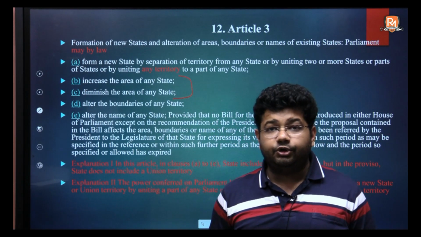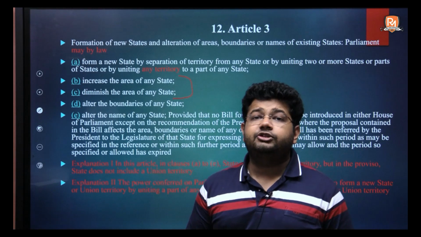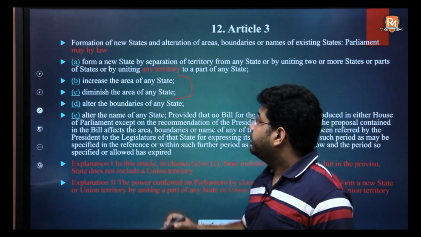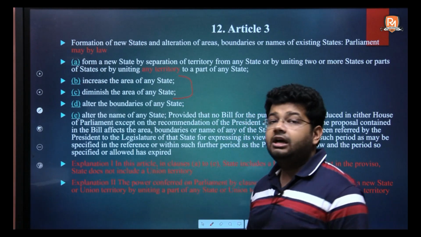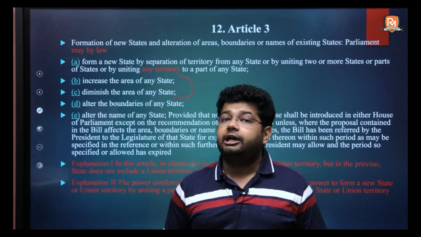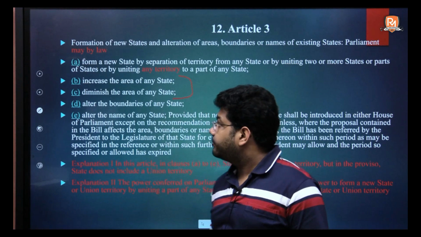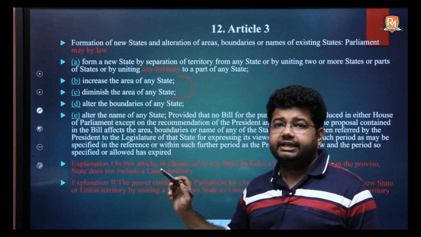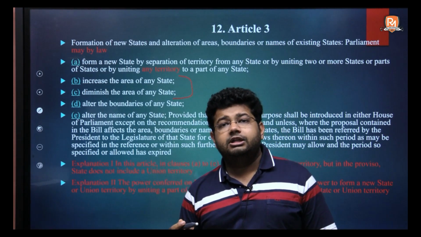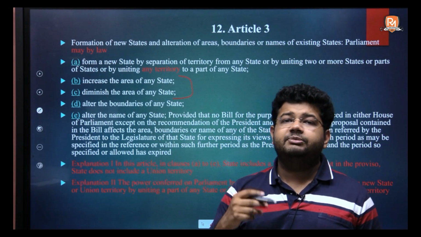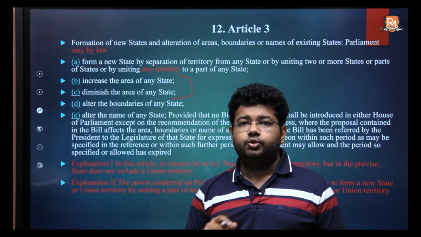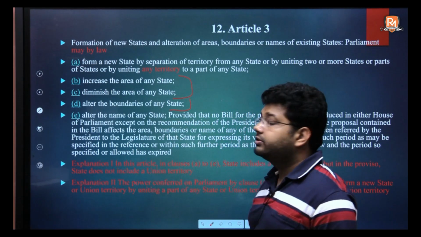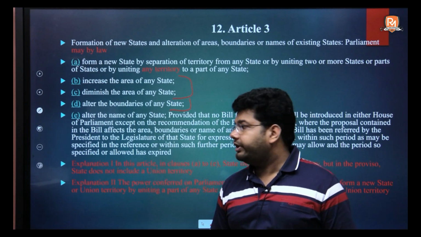Now how will the area of a state increase? Naturally, when you take it from within another state's area. So therefore 3B and C are interrelated. It was held by the Honorable Supreme Court. And as for D, again, alter the boundaries of any state. So while altering the boundaries of any state, what will happen? Some states will gain, some states will lose. Therefore, these 3 parts of Article 3 are interrelated.